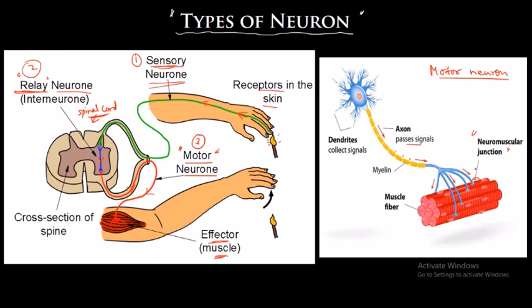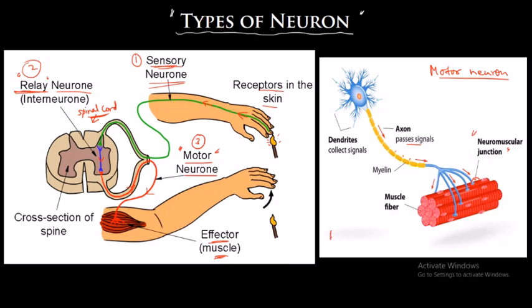Is it called the synapse? It is not the synapse. Synapse is the junction between two nerves. The junction between the nerve and the muscle is the neuromuscular junction. So the motor neuron sends the electrical signal up to the neuromuscular junction, and what is going to happen there?